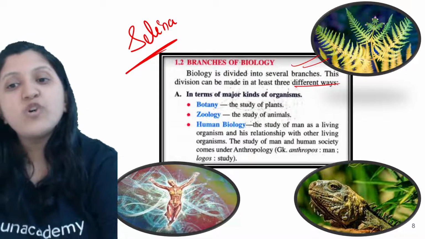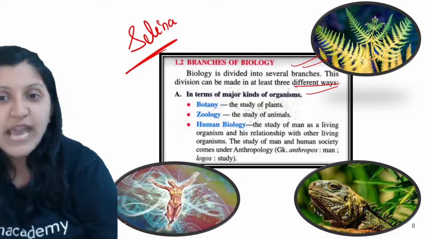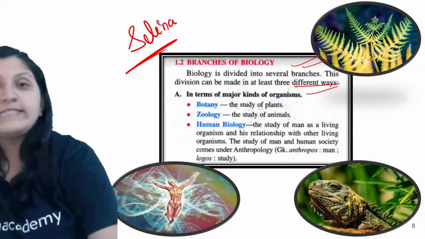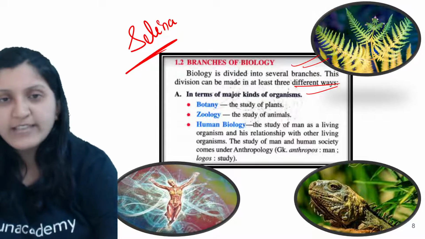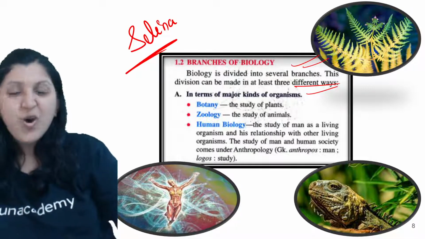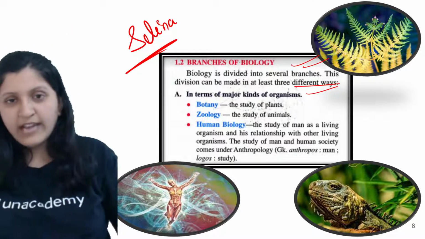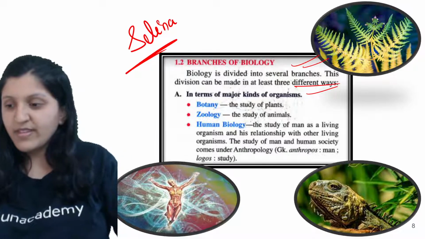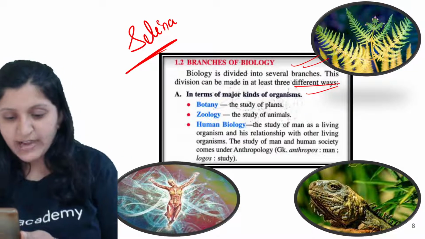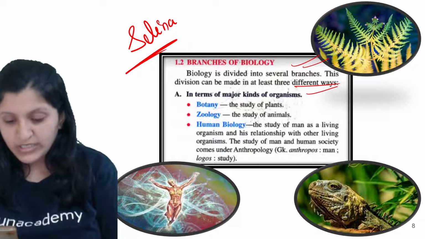So in terms of major kinds of organisms, what different kinds of organisms are there? You can see the living organism is a plant. Is a mountain a living organism, or a rock, or the soil, if we mention it, is it a living organism? Anybody? Is that a living organism? Like soil, rock, mountain.